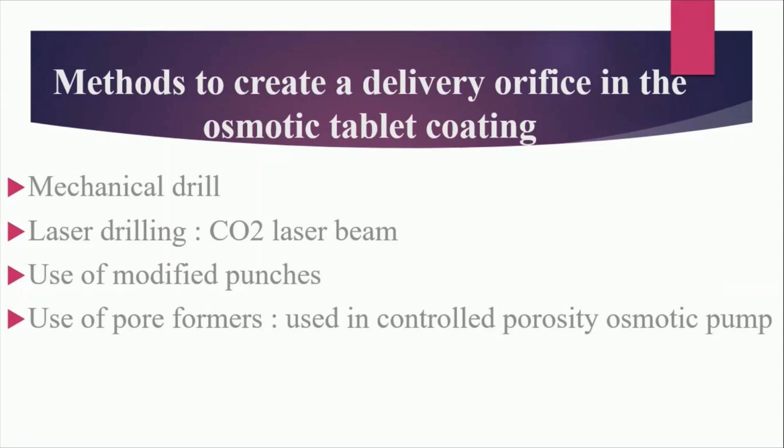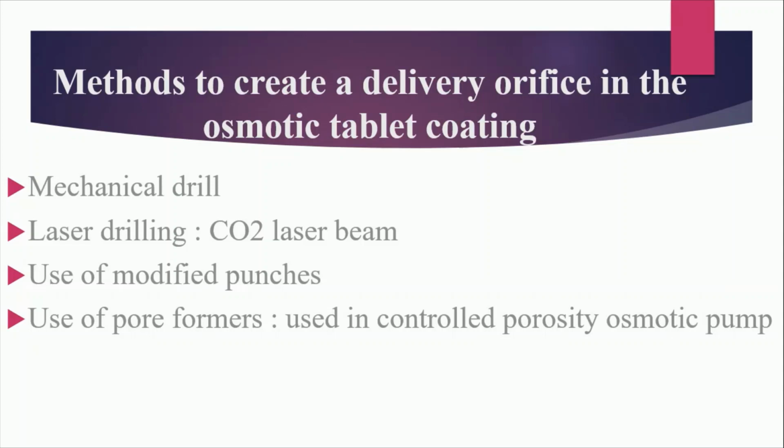Sometimes a modified punch is used just to make a small orifice, and a pore former is used to prepare the orifice in situ. It is not mechanical. The orifice is not prepared mechanically. It is formed in situ by the dissolution of the pore former. It is mainly used in CPOP, controlled porosity osmotic pump.